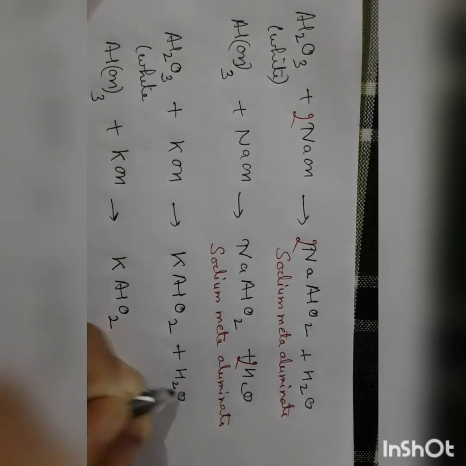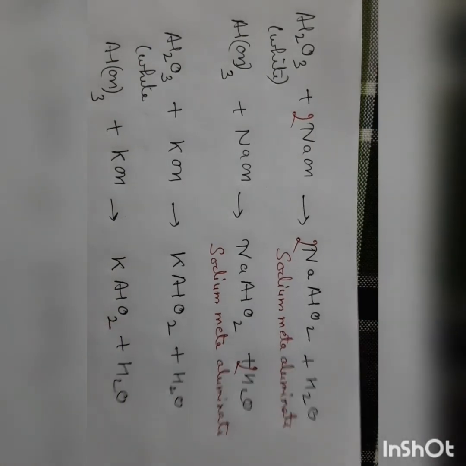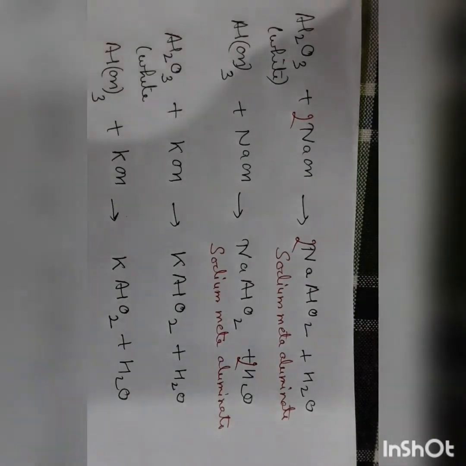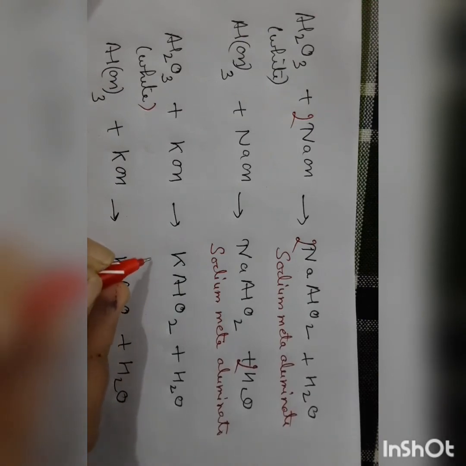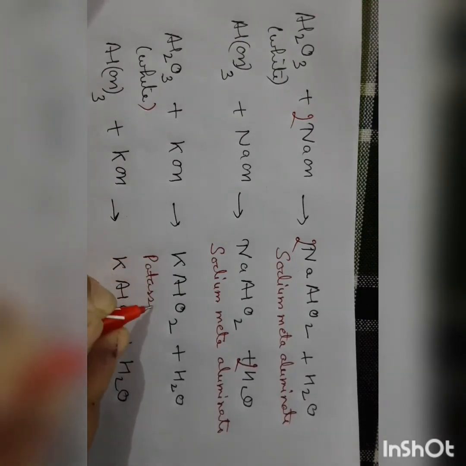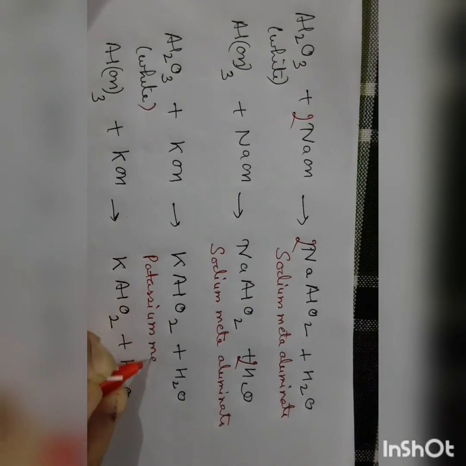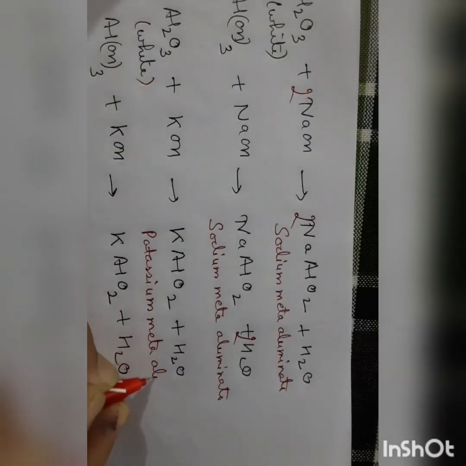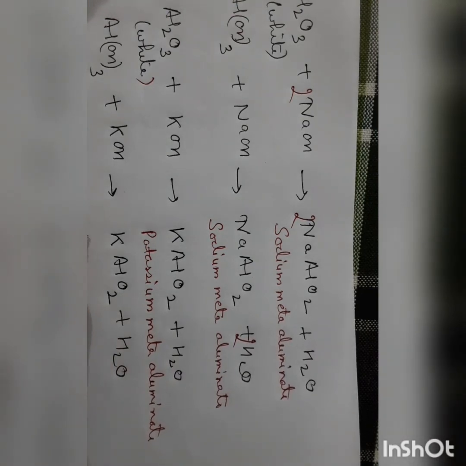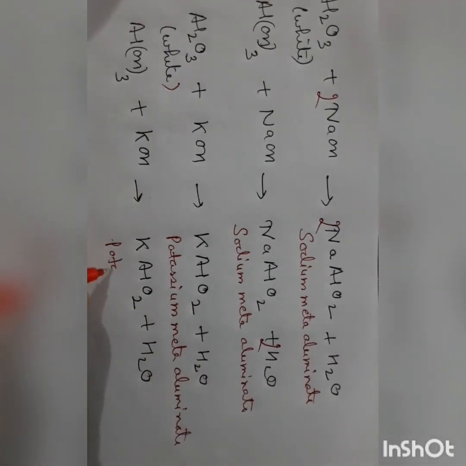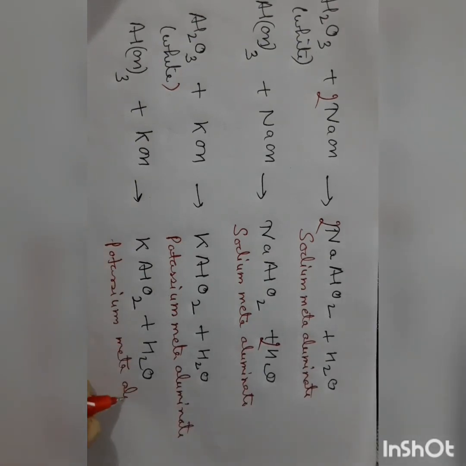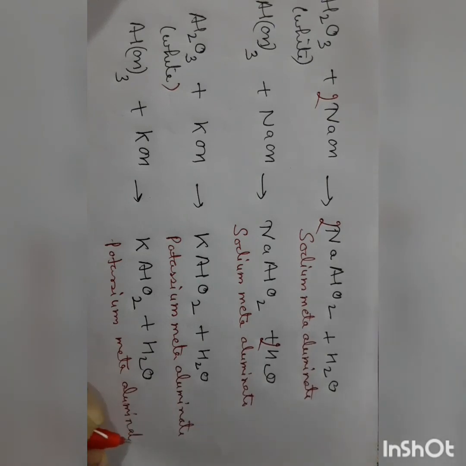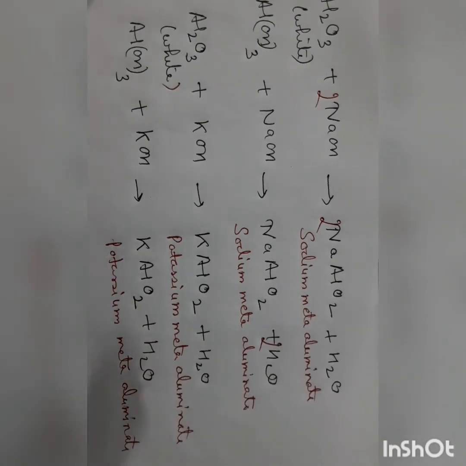And with it, water molecule is released. Understood? We will get potassium meta-aluminate. Now we'll balance it.